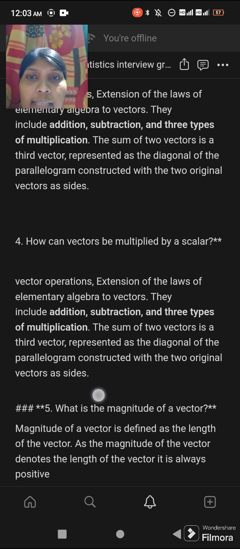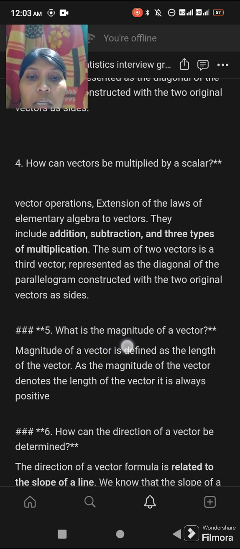What is the magnitude of a vector? The magnitude of a vector is defined as the length of the vector. It is always positive.